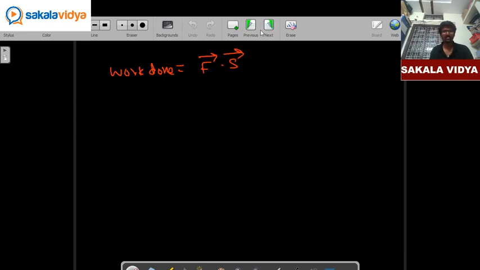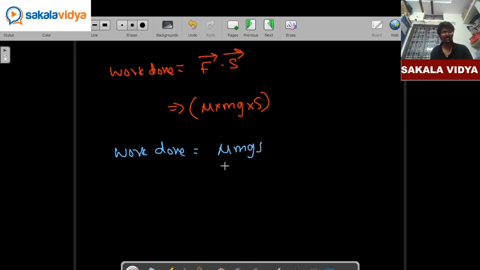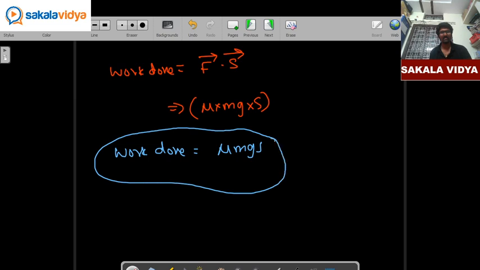Mu into mg into s, where work done is equal to mu mgs, where mu is coefficient of friction, m is mass of the object, g is acceleration due to gravity, and s is displacement. So this is a formula to calculate work done when friction is considered, where mu is nothing but coefficient of friction.